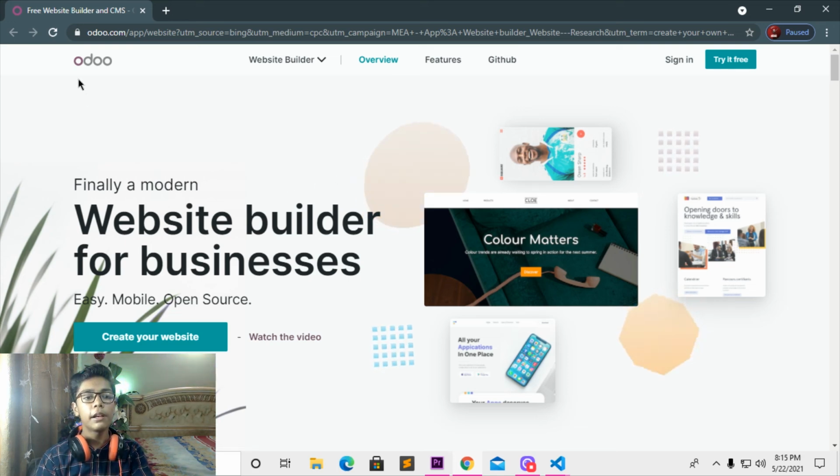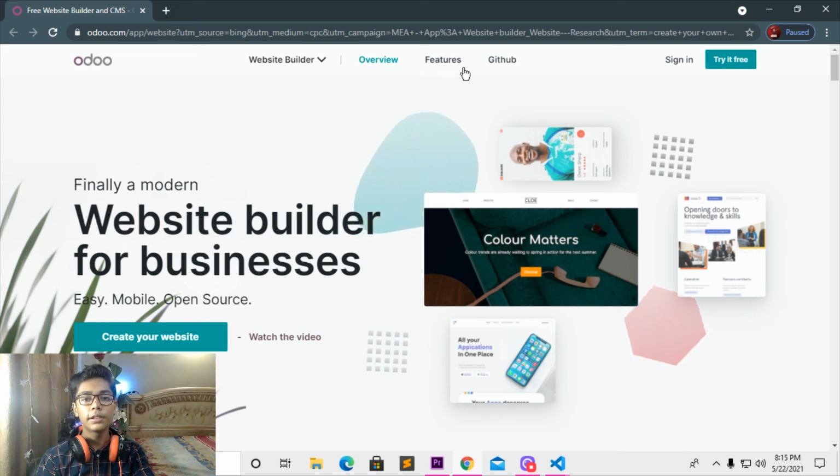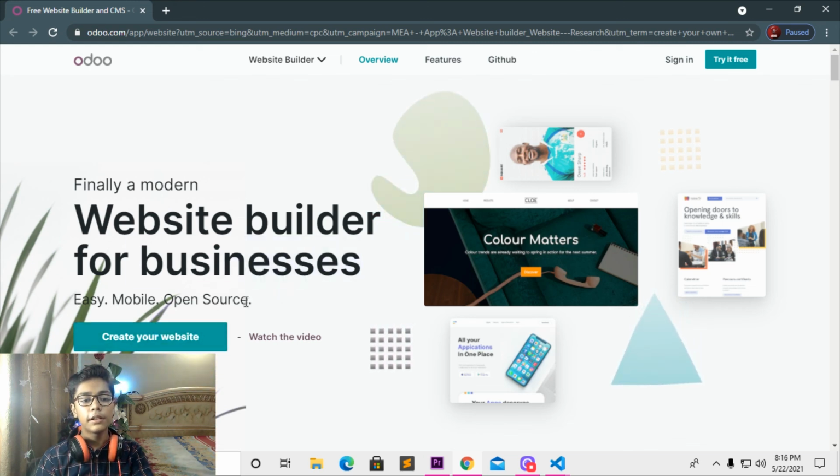We are getting our logo at the top, then our navbar at the back with the white color. Then we are also getting our website builder drop down menu. We are getting overview, features, GitHub, then sign in button and try it free. So you can see we are getting these things. Then we are getting finally a modern website builder for businesses. Then easy mobile, open source, all this paragraph is written. Then we are getting create your website button and watch the video.